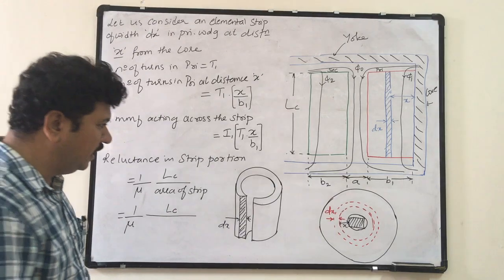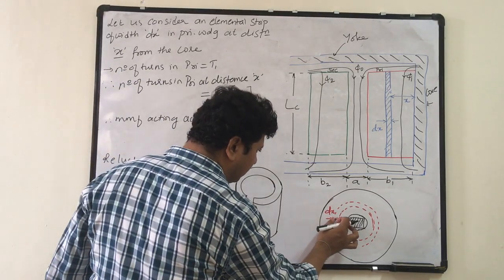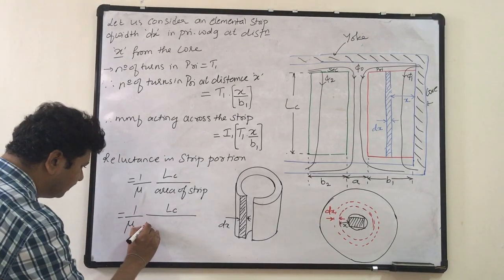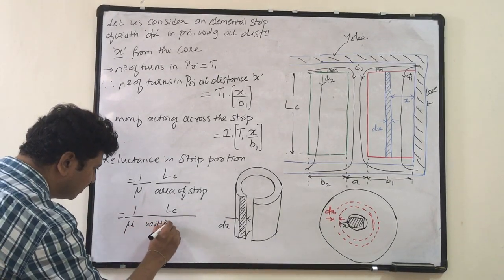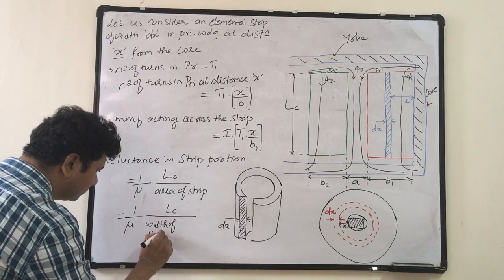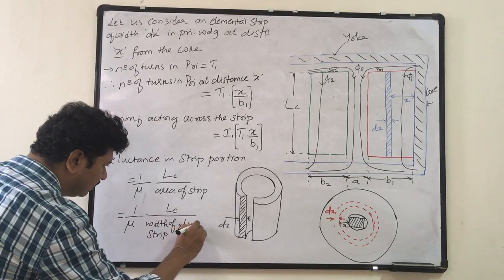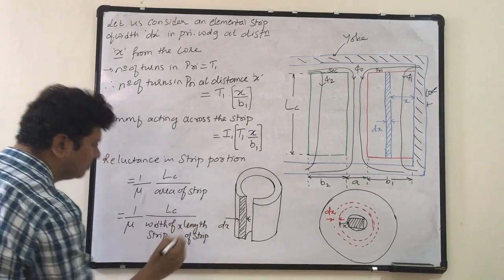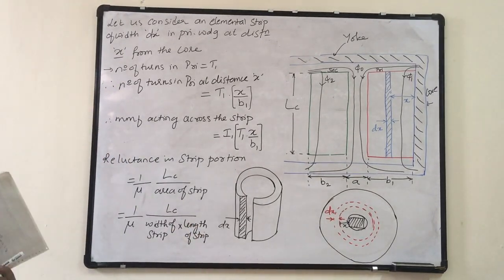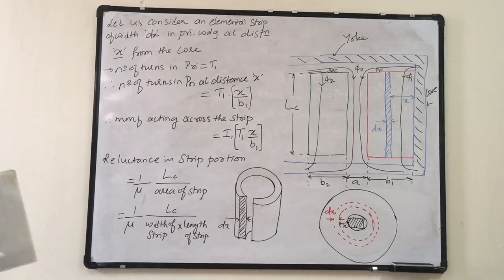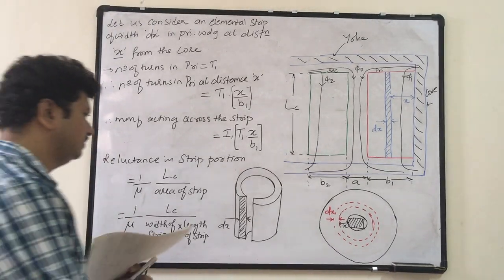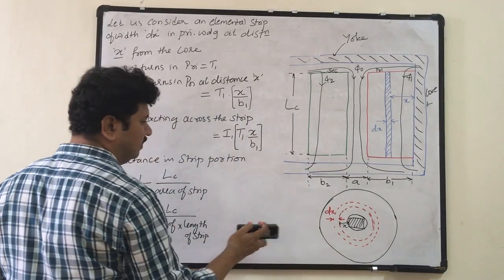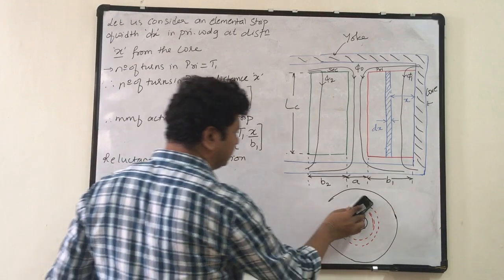Now the area of this strip is nothing but width into length. Width of strip into length of strip. Now what is the width of strip? It is dx. But what is the length of strip? Now I hope you understood. I will erase it.